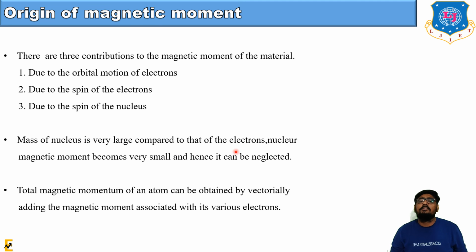The mass of the nucleus is very large compared to that of electrons, so the nuclear magnetic moment becomes very small and can be neglected. The total magnetic moment of an atom can be obtained by vectorially adding the magnetic moments associated with the various contributions.